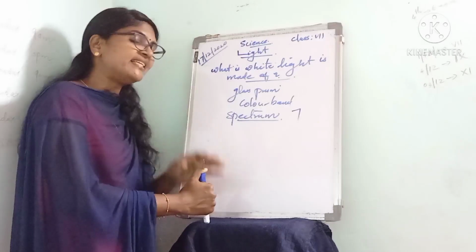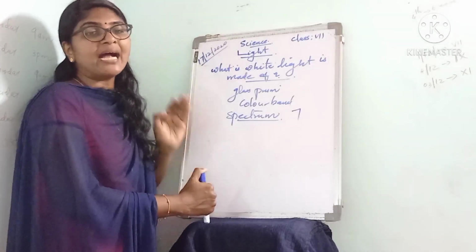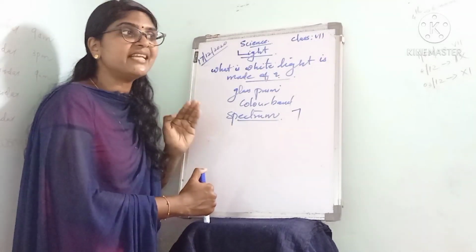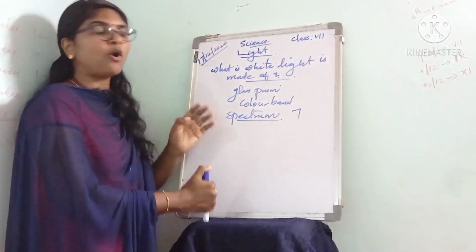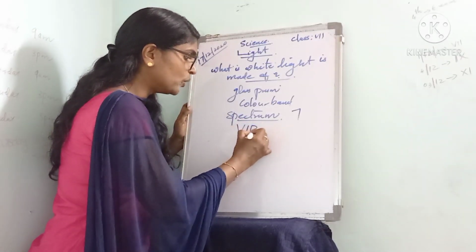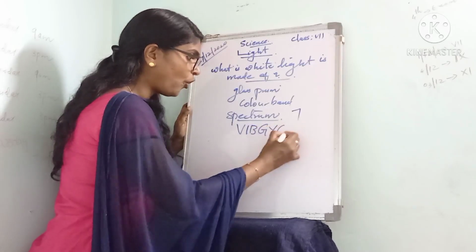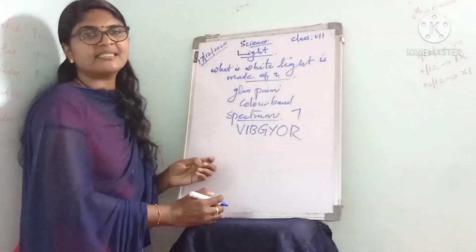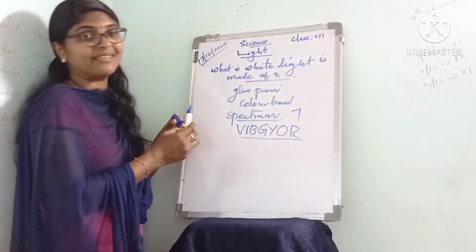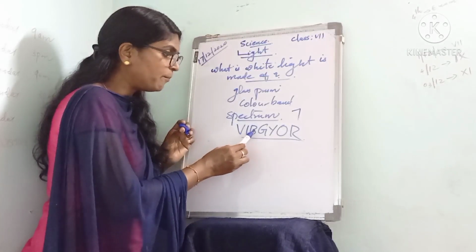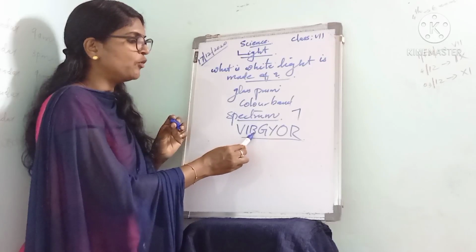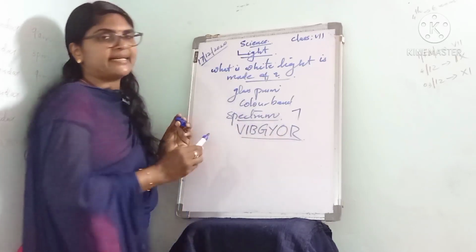The white light is made up of 7 colors, and the different colors in the spectrum of white light are arranged in a definite manner. The order of colors is violet, indigo, blue, green, yellow, orange, red, which is read as VIBGYOR. This is the arrangement of the 7 colors.